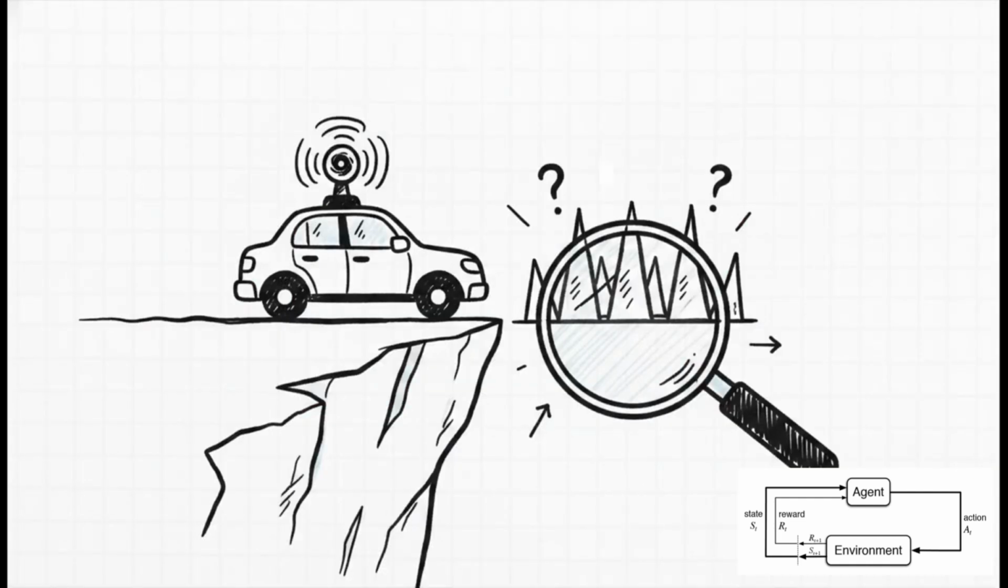Next up is SARSA. This stands for State, Action, Reward, State, Action. While Q-learning might boldly assume the agent will always take the most optimal path in the future, SARSA is a bit more grounded. It updates its knowledge based on the actual actions it ends up taking, even if they turn out to be mistakes.